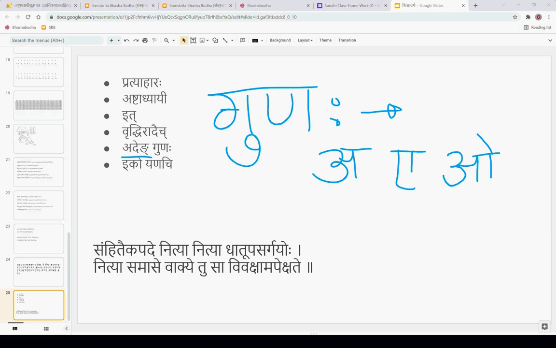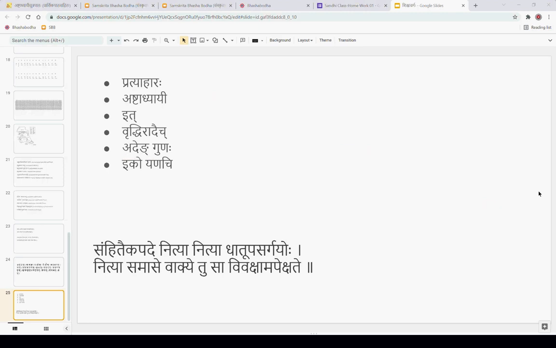E tatha o, right? Ayun rulut eong iti sutre, ayun rulut eong iti tritiyam sutram, eo iti varnadvayam eng pratyahare वर्तते. इति गुण इति संज्ञायाः अन्तर्गतवर्णाः भवन्ति अकारः तथा एकारः तथा ओकारः.